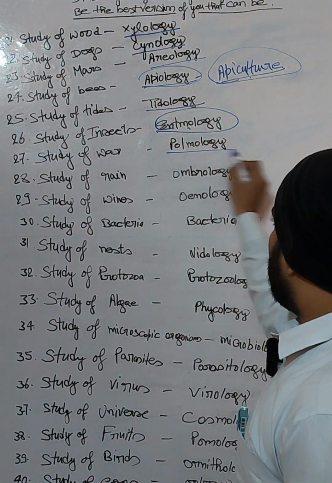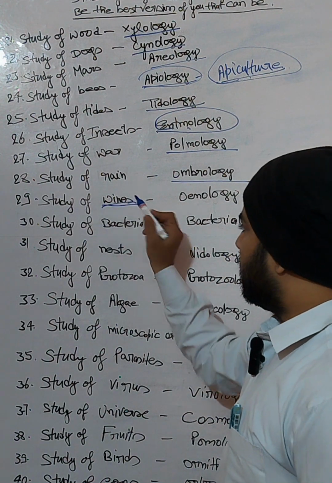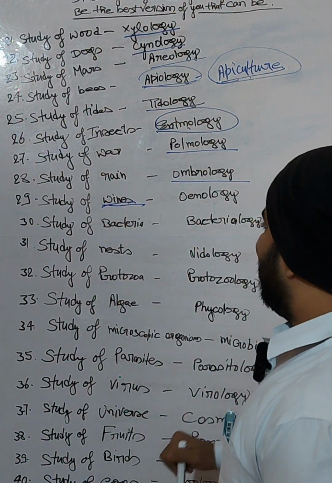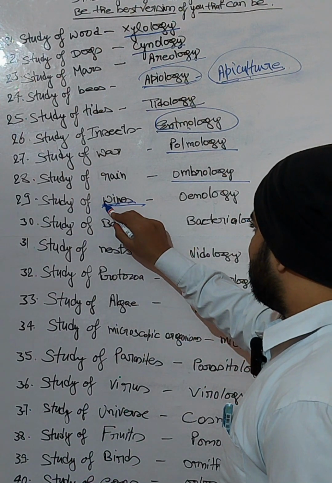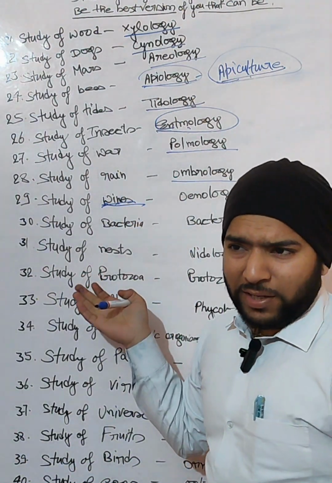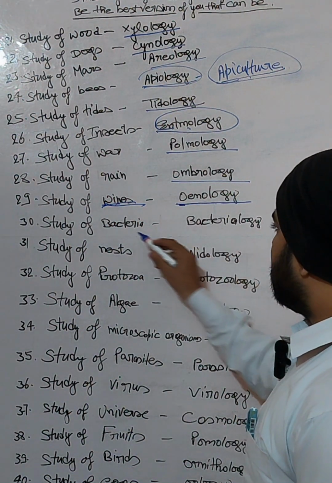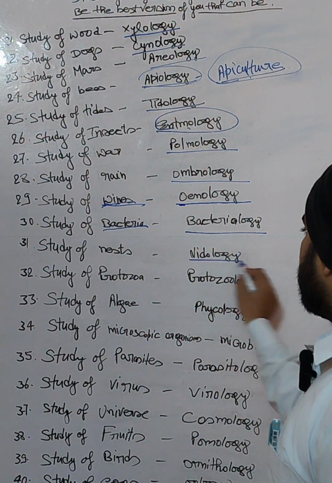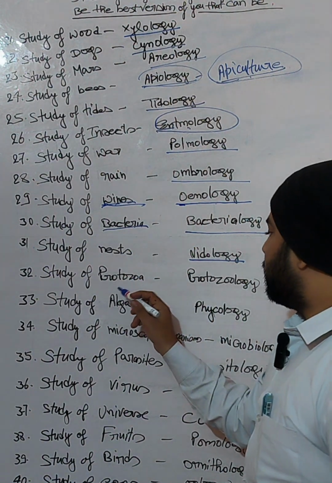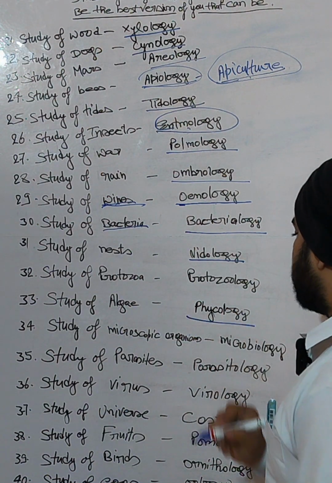Study of war, polemology. Study of rain, ombrology. Study of wine. This is not that familiar. Study of wine, yeah, it's the study of wine. So oenology. Study of bacteria, bacteriology. Study of nests, nidology. Study of protozoa, protozoology. And the study of algae is called phycology.